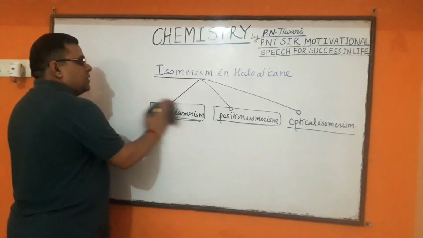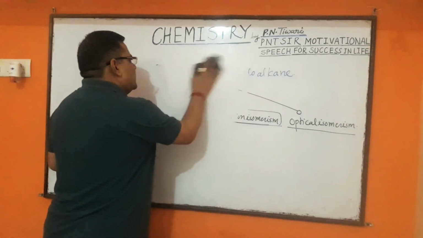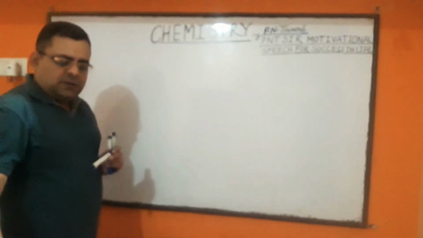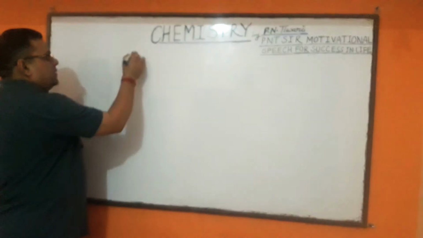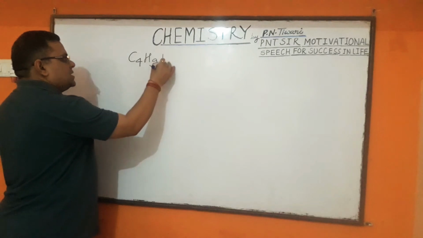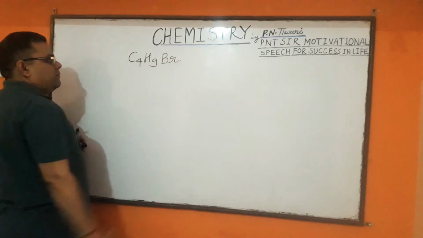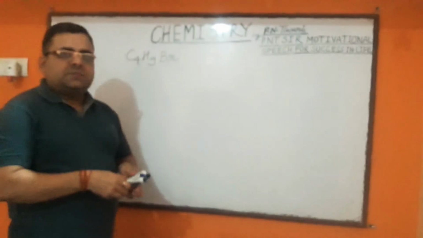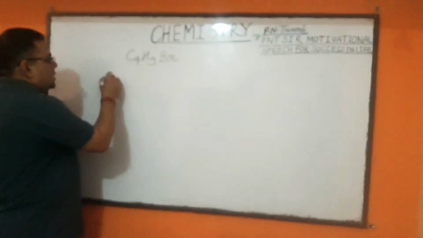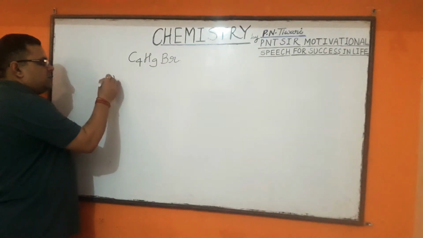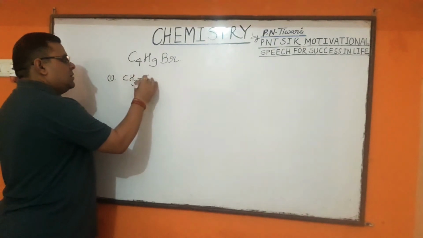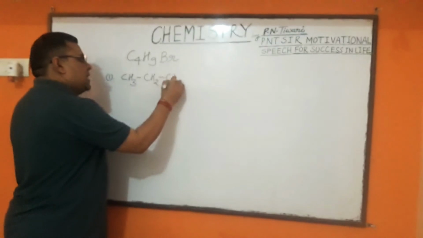How can we explain chain and position isomerism in haloalkane? Dear students, suppose we are given a haloalkane with the molecular formula C4H9Br, then with the help of this molecular formula we can draw different structural isomers. The first structural isomer with this molecular formula will be CH3, CH2, CH2, CH2Br.